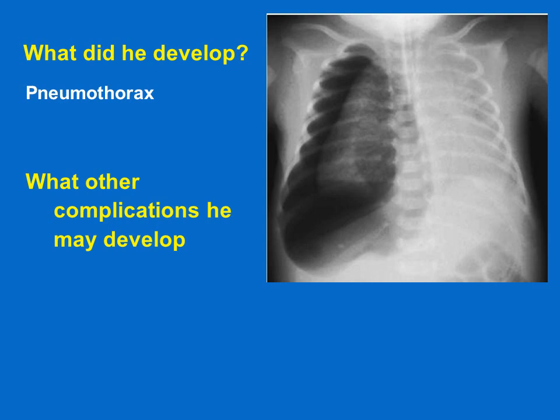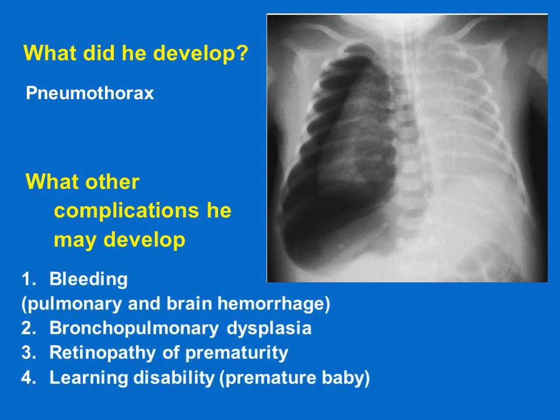What other complications may he develop? He may develop bleeding, pulmonary and brain hemorrhage, bronchopulmonary dysplasia, retinopathy of prematurity, and later on learning disability. These three, the bronchopulmonary dysplasia, retinopathy of prematurity, and learning disabilities, are remote complications, while the immediate complications that the child may develop include the pneumothorax and the bleeding, pulmonary or intraventricular or brain hemorrhage.